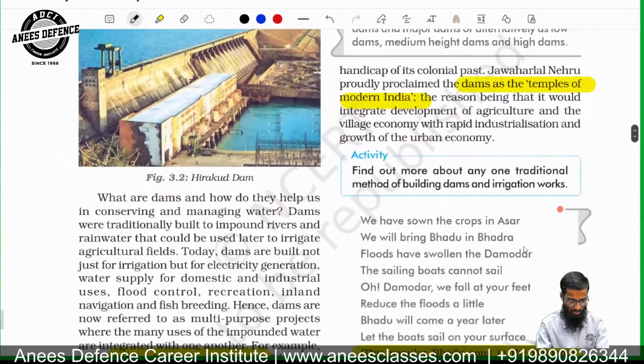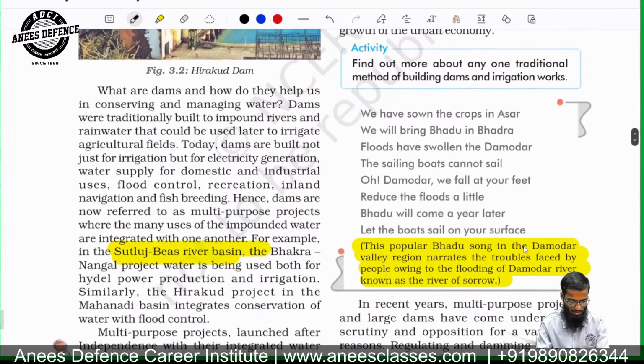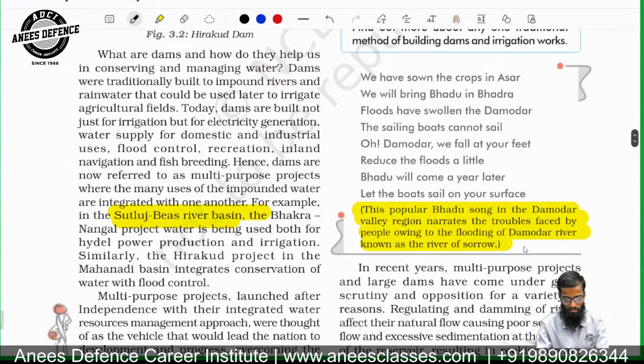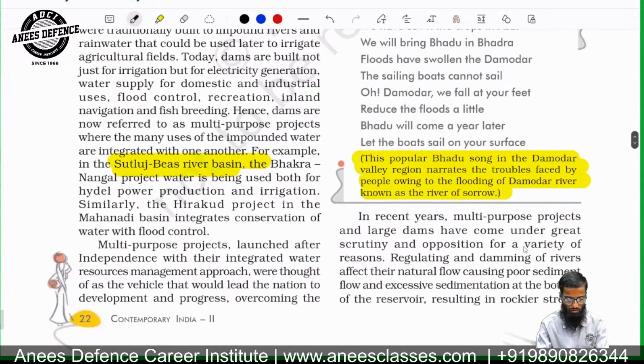Then we talked about the Satluj River Basin, which is a tributary of the Indus River, which originates near the Mansarovar Lake. There are three rivers which originate near the Mansarovar Lake, Satluj and Indus also. And from the eastern points, Brahmaputra also originates from the Mansarovar Lake. It's all in Tibet. It's part of China. Then you talk about the Damodar River, which is known as the River of Sorrow.